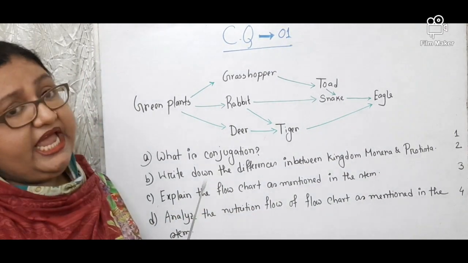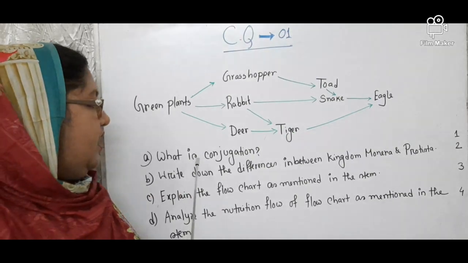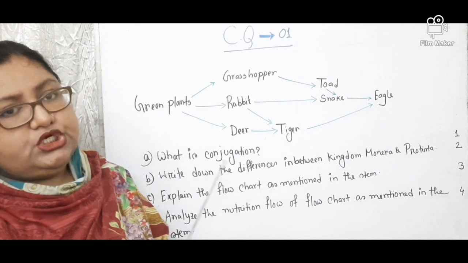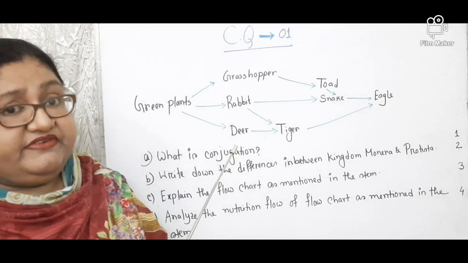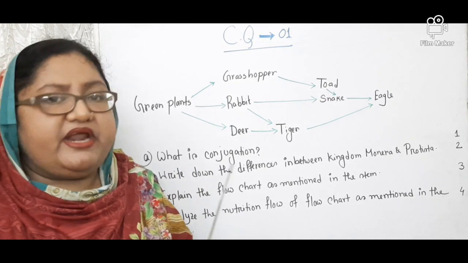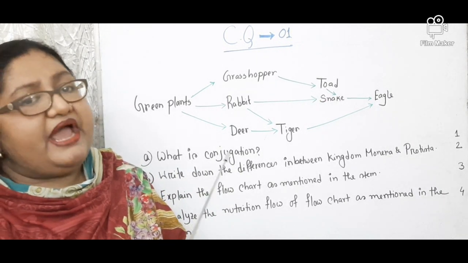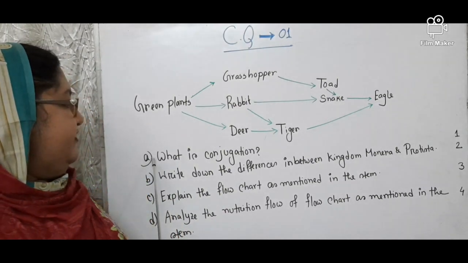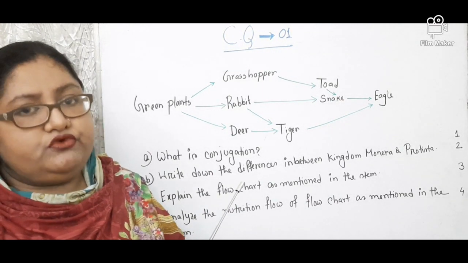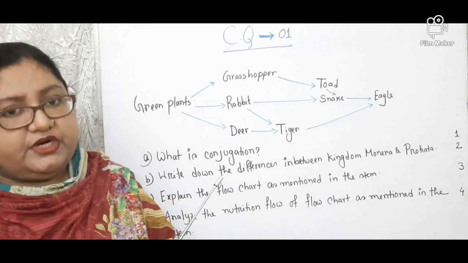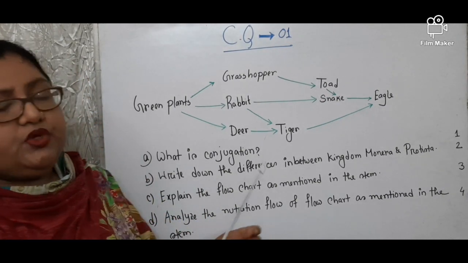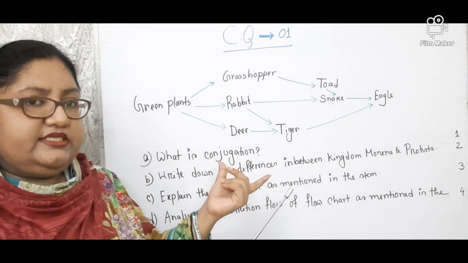So what about A and B? That means the knowledge-based question and comprehensive question. These two questions are not related to the stem that is given to you. So from where may these two questions come? These two questions may be from another chapter, or from the same chapter, or from another topic. Okay. So my first question is, what is conjugation? Conjugation is the union of two gametes which are structurally similar but biologically different. It is for 1 mark, so you will only define the answer.